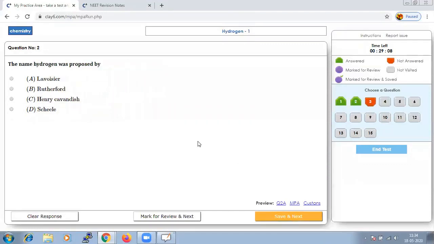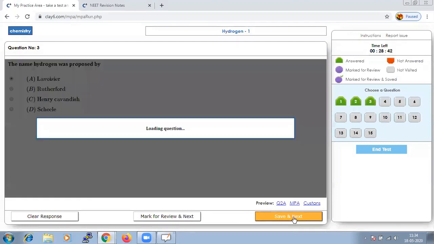In this chapter you will not find answering the questions difficult, because it will all be theoretical or just an analysis of the properties. The name hydrogen was proposed by Lavoisier. Let us save that and go to next.